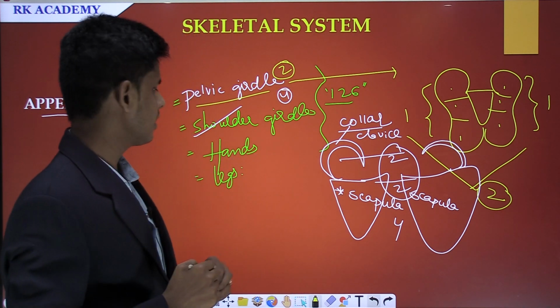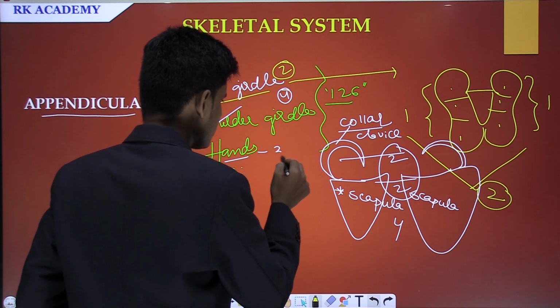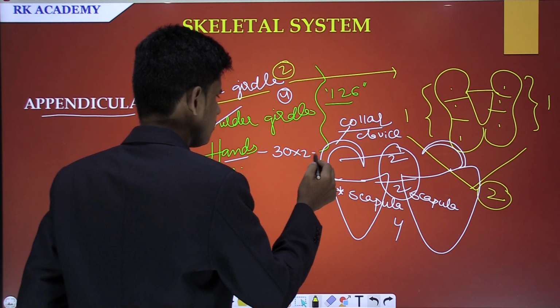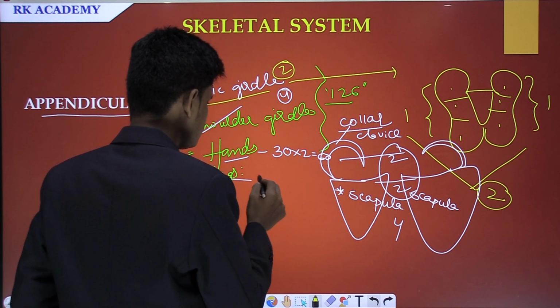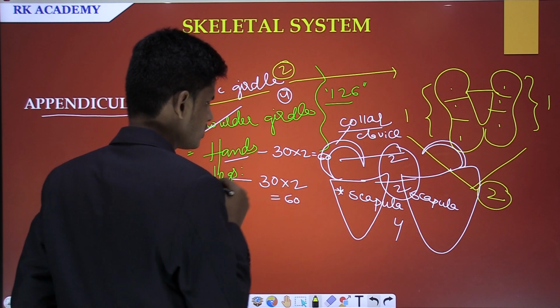Now what is the other area? Hands and legs. If we see the bones in the hand, there are 30 bones in a single hand, and in both hands, 60. If you see the legs, the same will repeat, 30 times 2 equals 60.